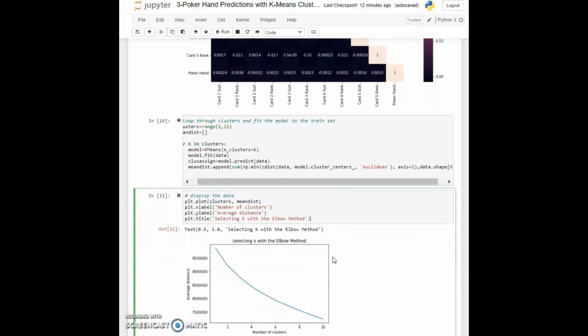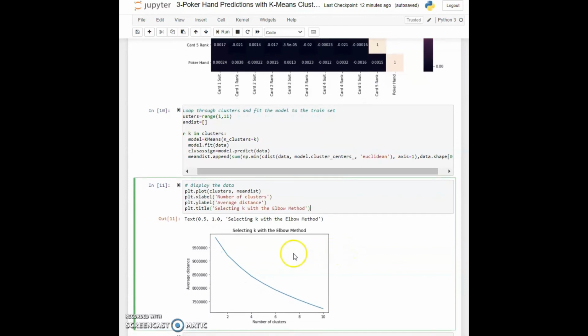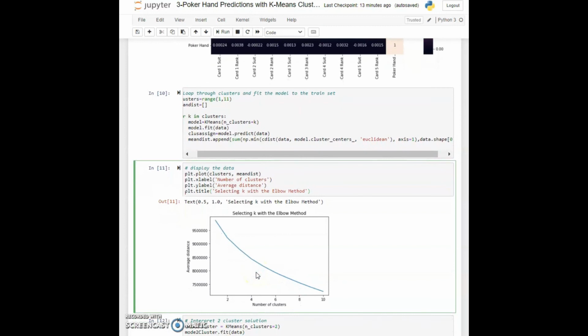So in cell 11, let's plot the number of clusters versus the mean distance. Here you can see what I actually get. I'm plotting the number of clusters and their distances, and I'm getting this kind of graph. You can see that it's not a clear-cut elbow in this plot because this dataset is statistically very tricky. As you can see, the biggest drop is when the number of clusters is 2.